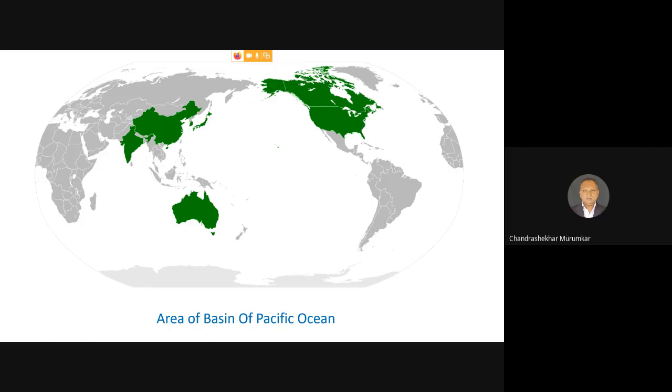And all these areas which have been shown in green are much richer in primitive angiospermic families. And because of that, this Pacifica region is a much more interesting one. However, unfortunately, such a type of Pacifica region was never in existence. So this is the area of the basin of the Pacifica region.